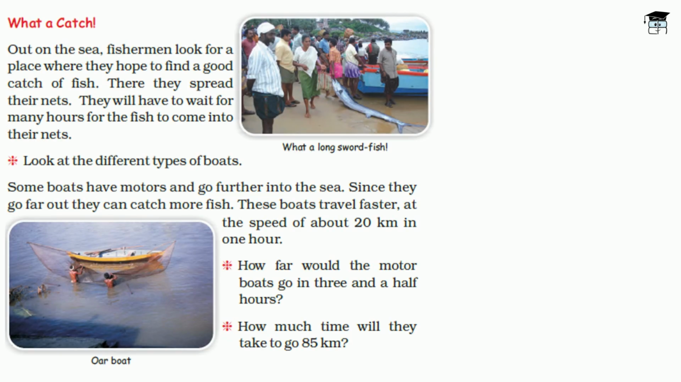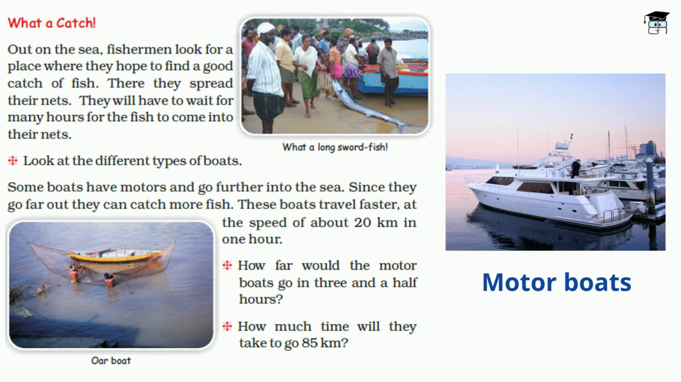Now what a catch! Out on the sea, fishermen look for a place where they hope to find a good catch of fish. There they spread their nets. They will have to wait for many hours for fish to come into their nets. Look at different types of boats. Some boats have motors and go further into the sea. Since they go far out, they can catch more fish. These boats travel faster at the speed of about 20 kilometers in 1 hour.